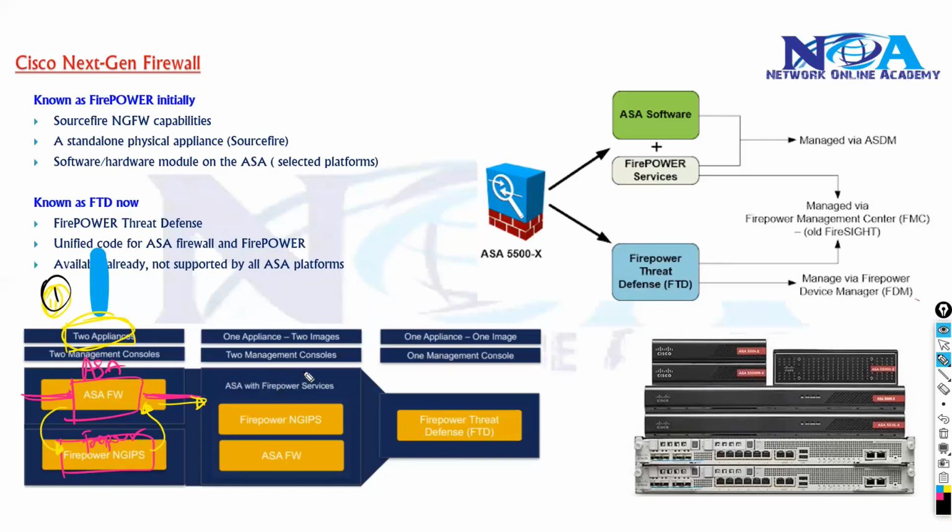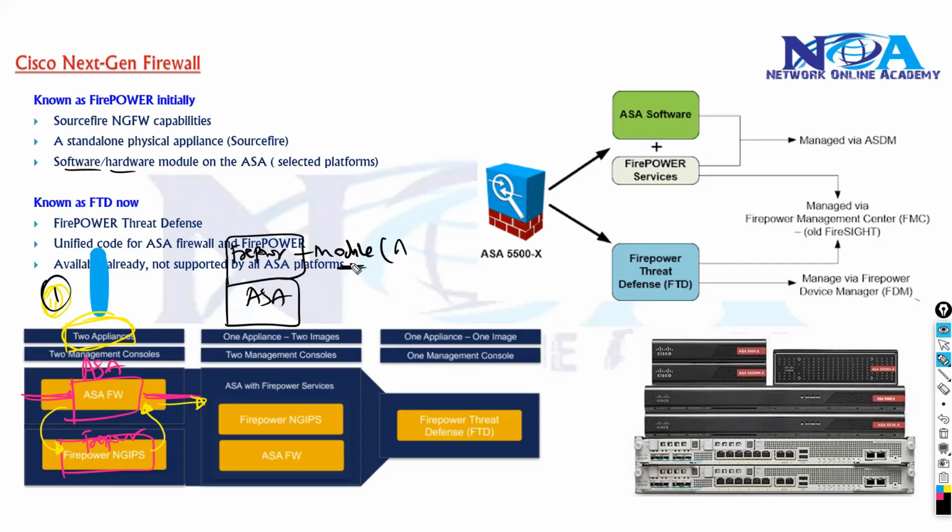Or you can have just one appliance, like an ASA with a FirePower module added. This is a module, not a dedicated device. This module can be in the form of software or hardware, whatever it supports, because different platforms support different modules.